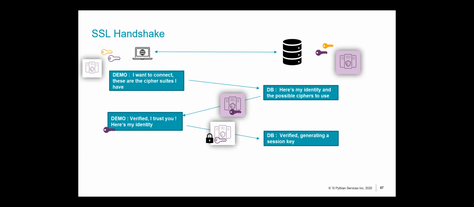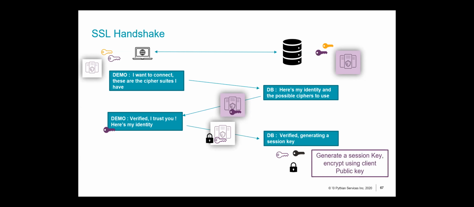Now, the database server has the private key, and it will be able to decrypt this information, and hence it will be able to get the public key of the client. So you see, the public keys have been exchanged, right? Now this was an asymmetric scenario where your public keys were used to encrypt the data and private keys were used at both client side and database side to decrypt this information.